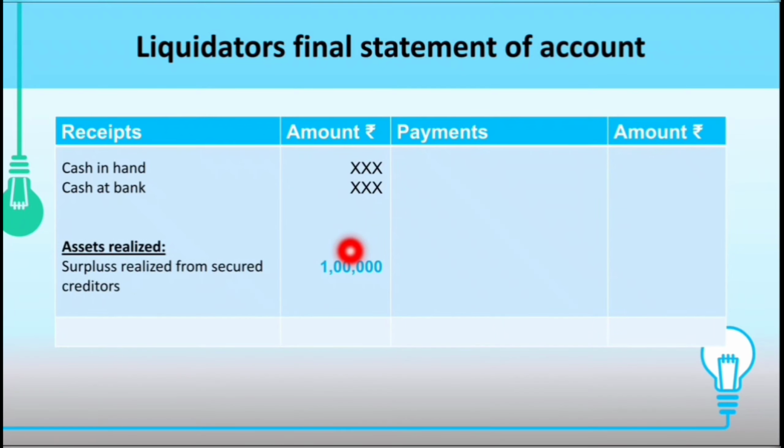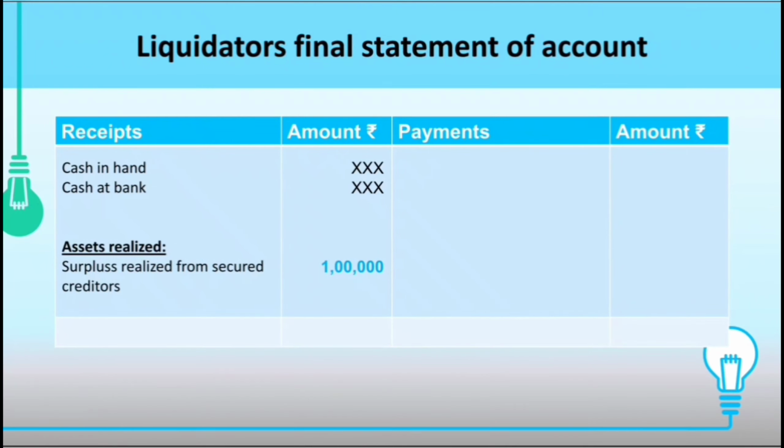That means 1 lakh rupees extra is in the hands of the secured creditor, and the liquidator has to put in effort to collect back that extra 1 lakh. That collection is considered as surplus realized from secured creditor. So the liquidator has to collect that 1 lakh rupees, which will be entered in the liquidator's statement as surplus realized from secured creditor.